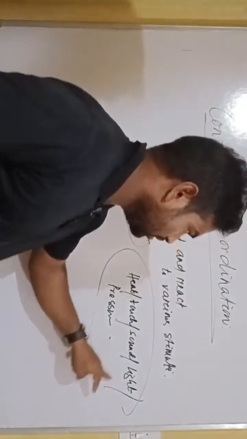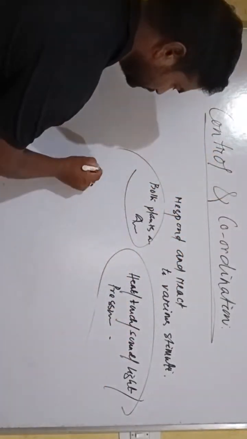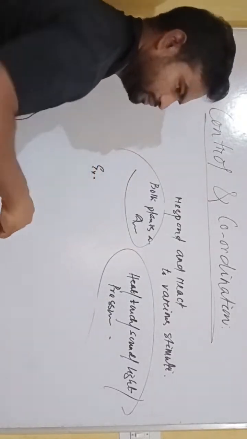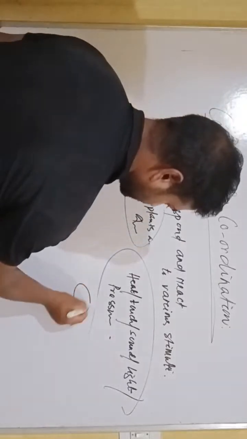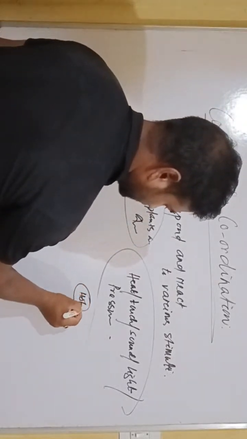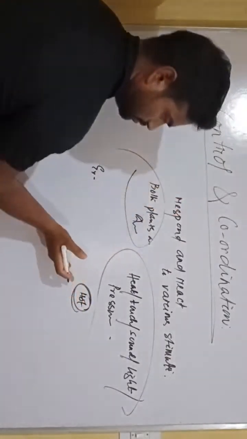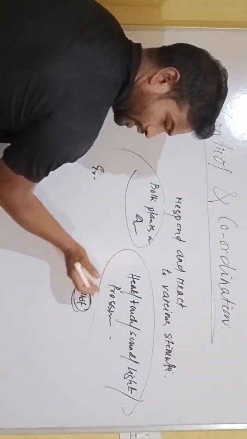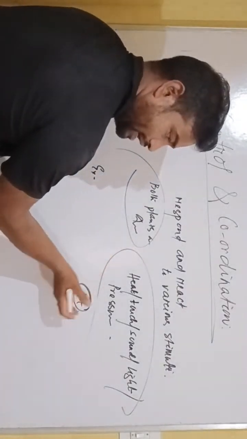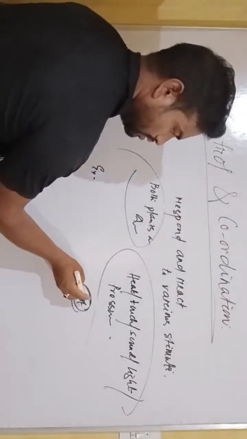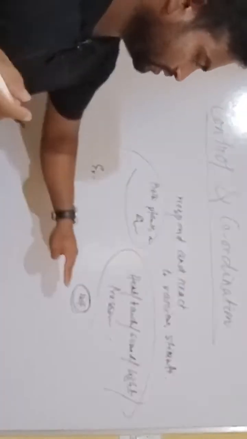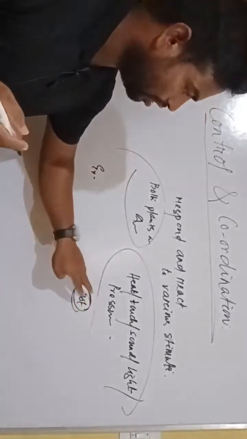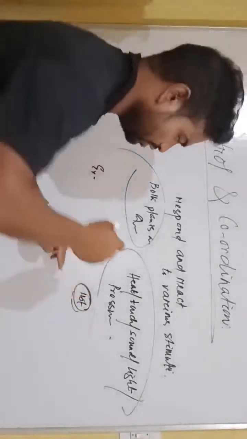Suppose, for example, taking away our hand when touching a hot plate. Suppose here is a hot plate. Hot plate is the stimulus.